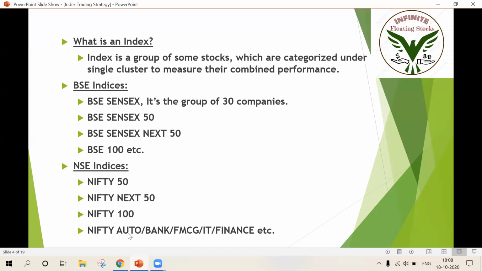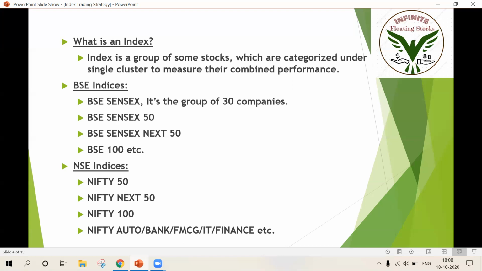When I say Nifty Auto, it will have only automobile companies listed under that index. For example, what are automobile companies? Tata Motors, TVS Motors. All these automobile companies get listed under, I mean, they all come under Nifty Auto.